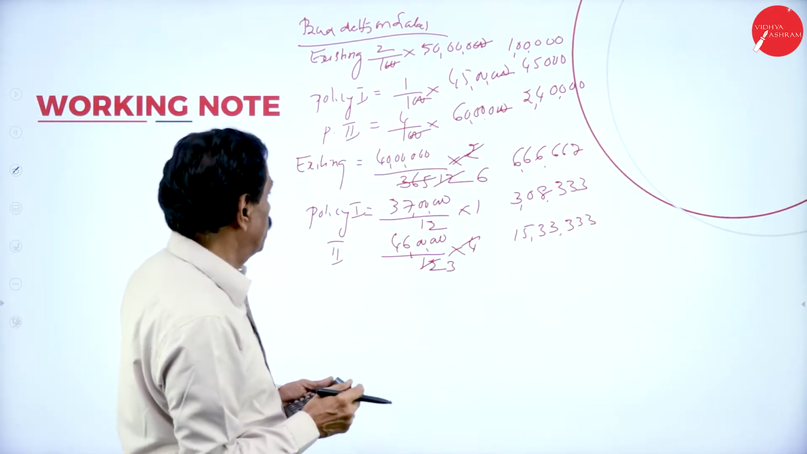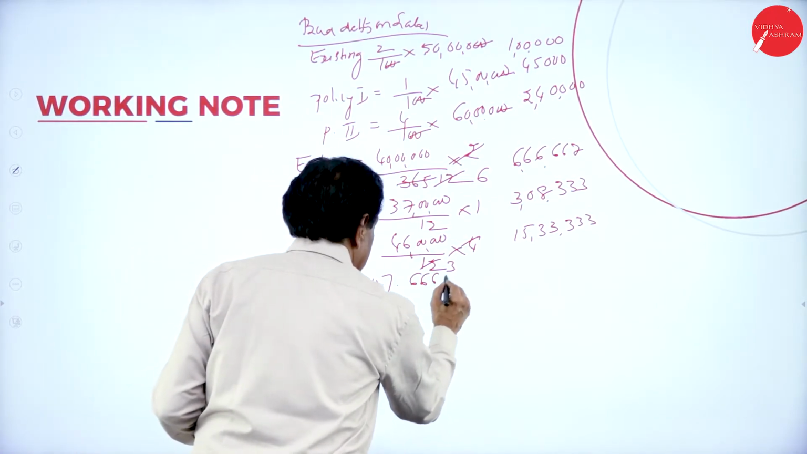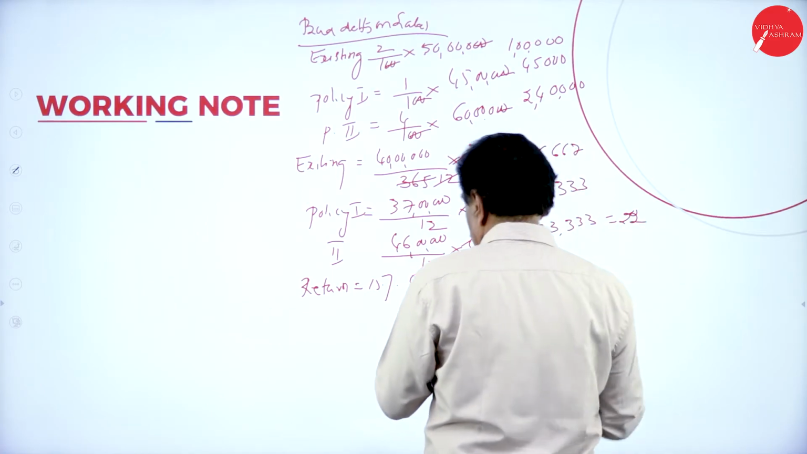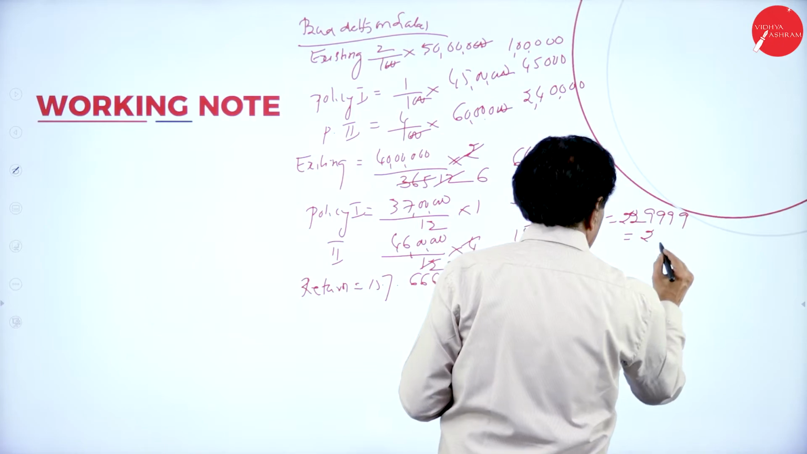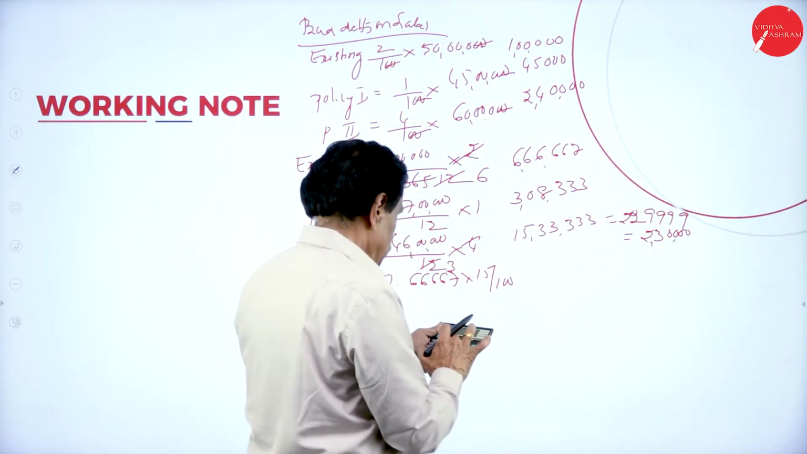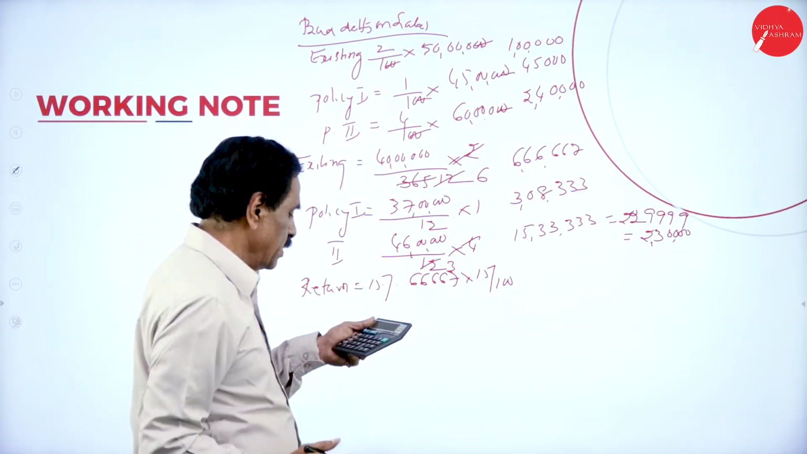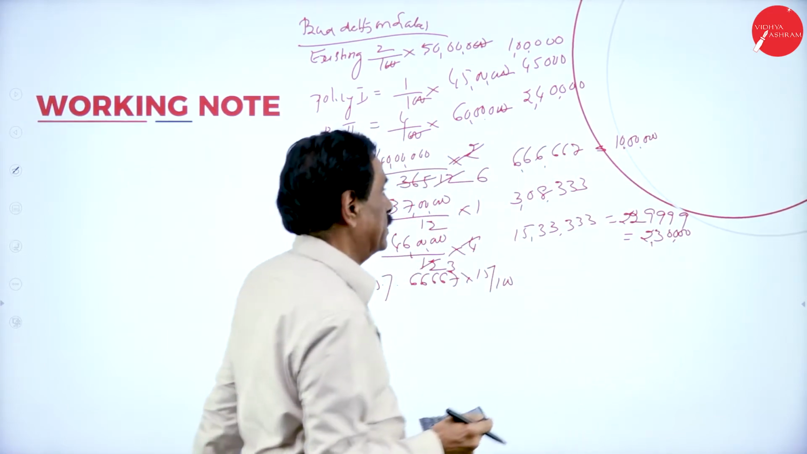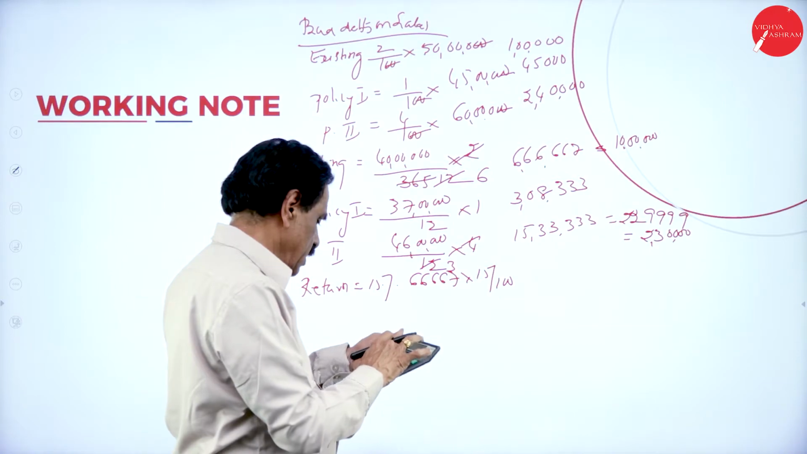So percentage return is 15%. 66,667 into 15 by 100: 10 lakh. This is 23 lakh. 6,66,667 into 15 divided by 100 is 1 lakh. 15%, 1 lakh. Then 3,08,333 into 15 divided by 100.